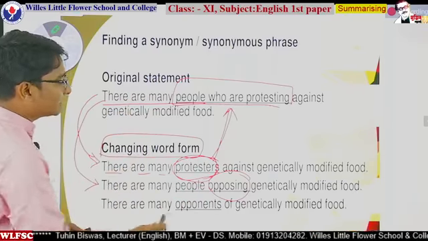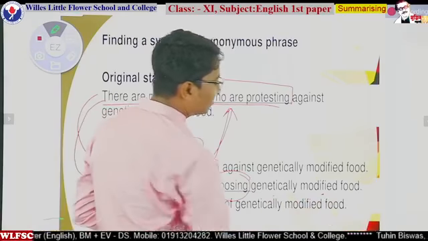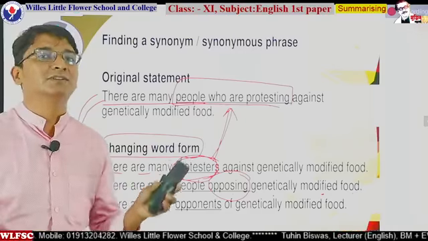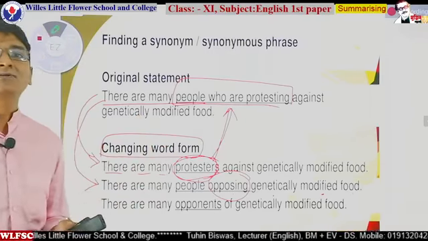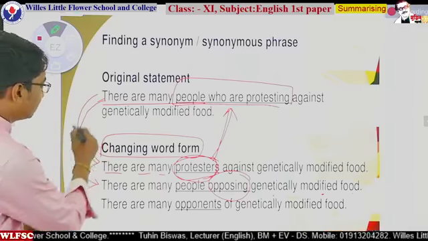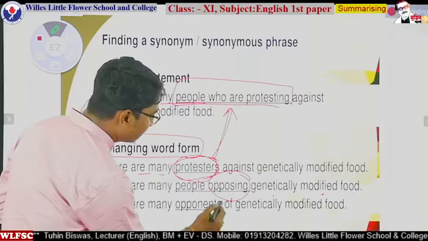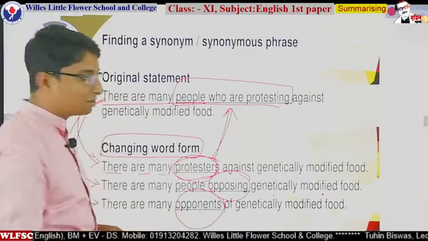So how does the changing formation happen? There are many people opposing genetically modified food. What is genetically modified food? Don't worry about it. You have to pay attention to the changing words, how we can change the words. Or in other words, in the third sentence we can say there are many opponents. Opponents are people who are protesting. So there are three different sentences.